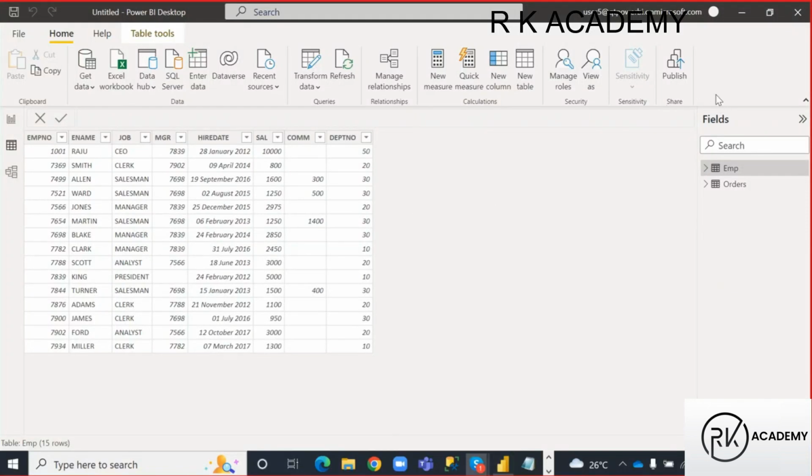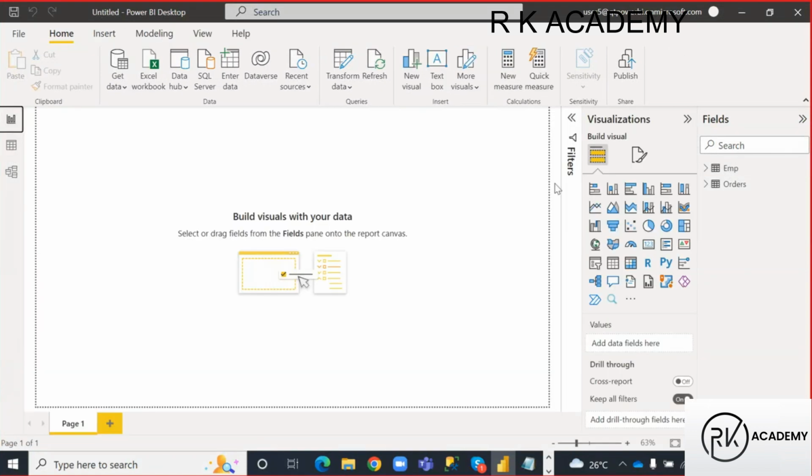Right. So here I loaded 2 tables, right? Employee table and orders table. Okay. Right, guys. So I loaded 2 tables. Orders table is from an Excel file. Employee table is from SQL server. So to load these 2 data sets into Power BI Desktop, did I write any code? No. With the mouse I did it, right?